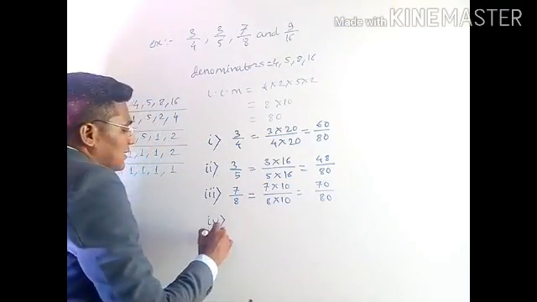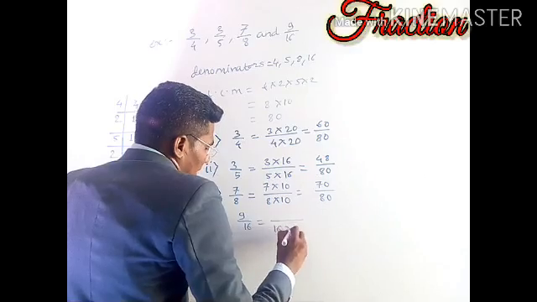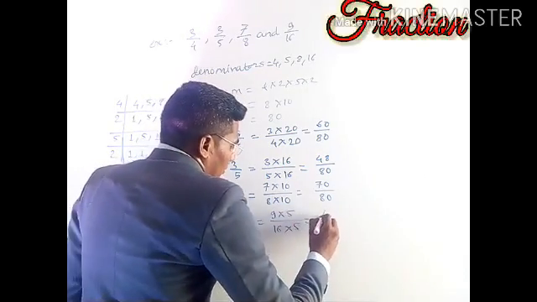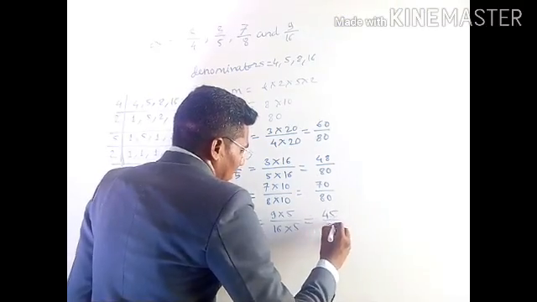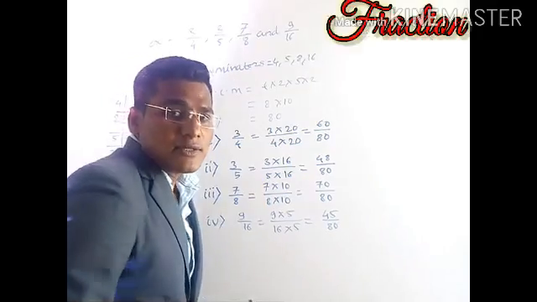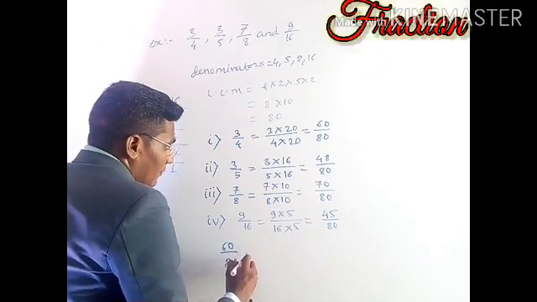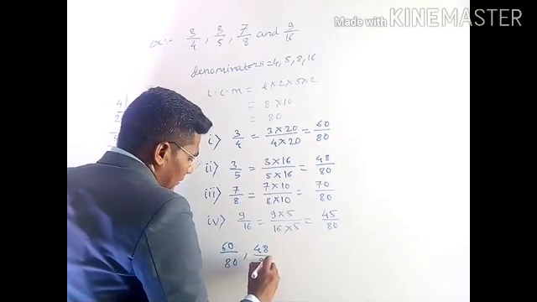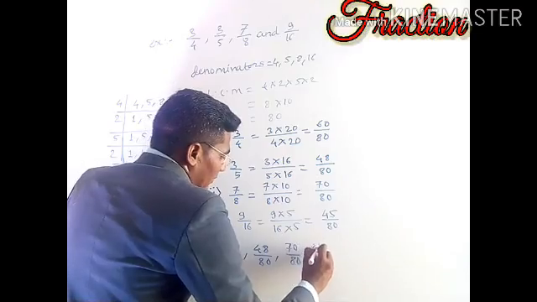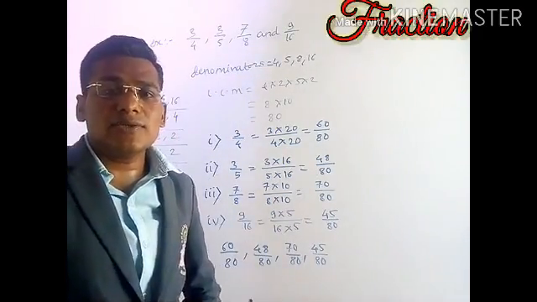Now the last fraction is 9 by 16, and hence 16 multiplied by 5 and 9 multiplied by that same number. So 9 5s are 45 and 16 5s are 80. This is how we converted unlike fractions into like fractions. So the like fractions are 60 by 80, 48 by 80, 70 by 80, and 45 by 80. This is how we can convert unlike fractions into like fractions.